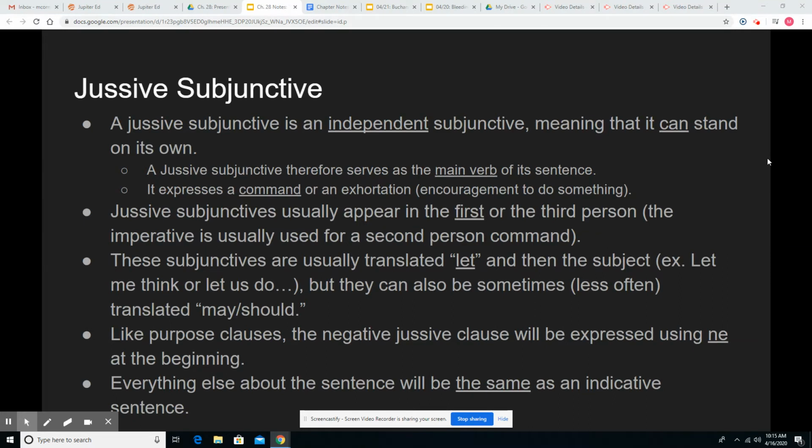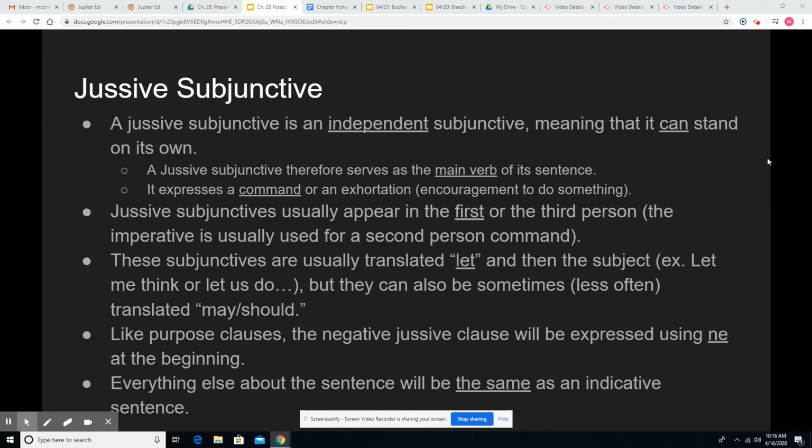Now we are on to jussive subjunctives. So jussive, the word, actually comes from one of our Latin words, iubeo, iubere, iussi, iussum. That one means, if you've forgotten, to bid, order, or command. So that's going to be related to what the jussive subjunctive does.